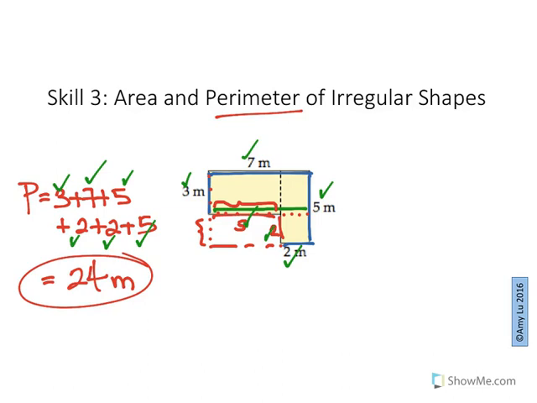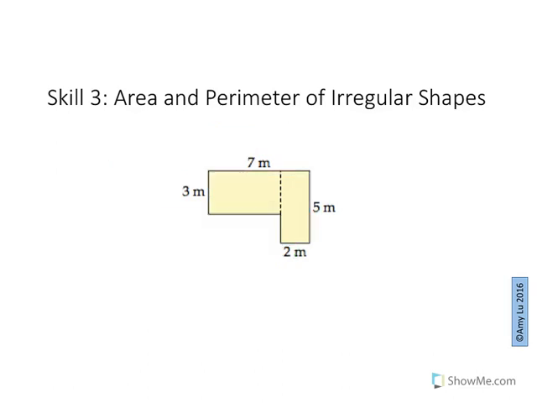So now we actually have to work on area. So as you recall, we know this part is 5, we know this is 2. So we're just keeping that information there in case we need it. So what you have to do is break it apart into smaller pieces. So with this line dividing the shapes, I'm going to pull this shape off to the side, and I'm going to pull this shape off to the side.